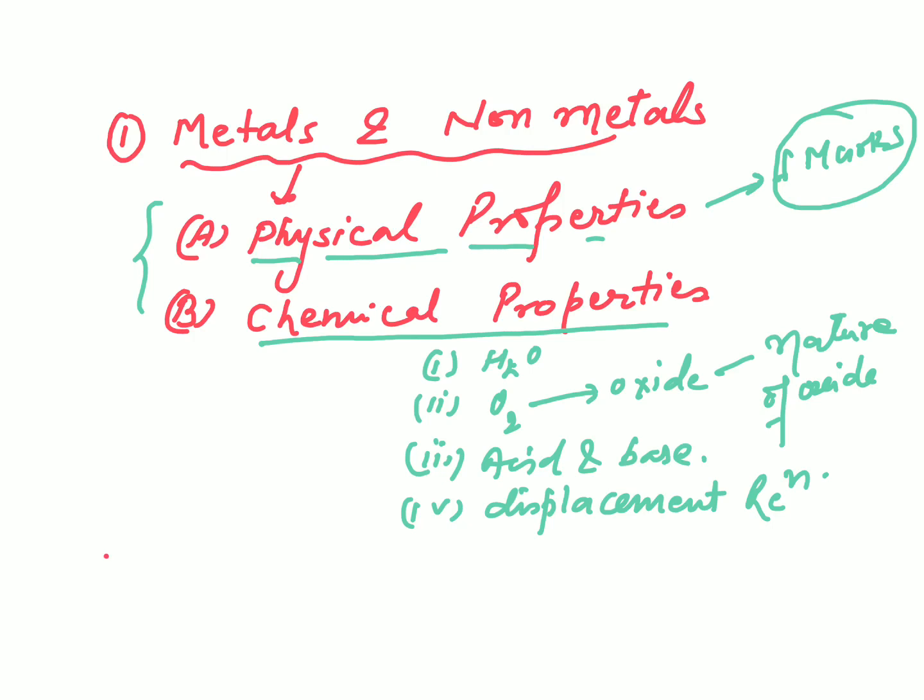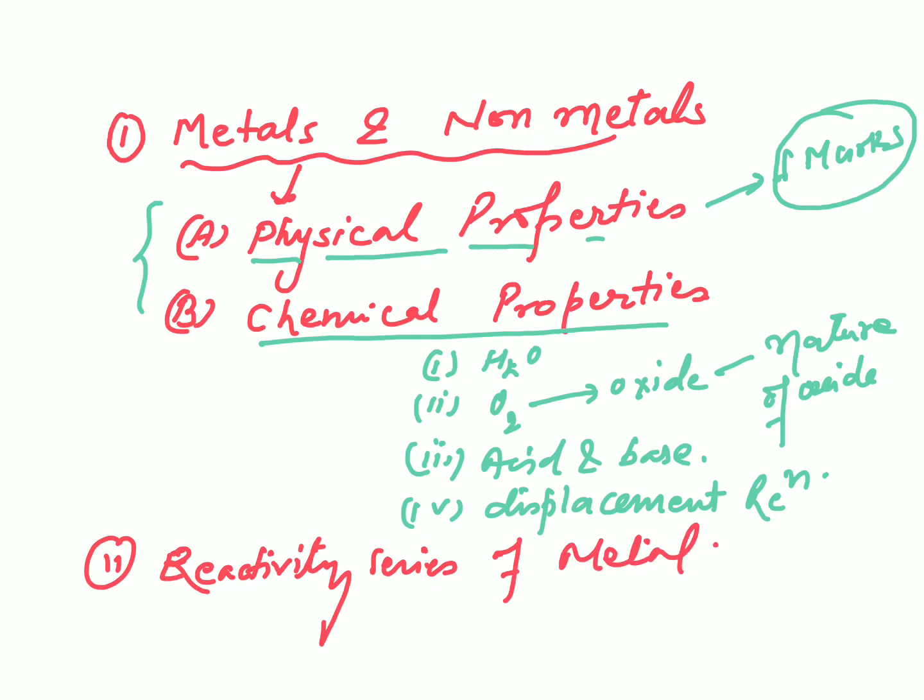Then in the second part, we will learn about the electrochemical reactivity series of metals, and from this part also questions are asked in the board examination.